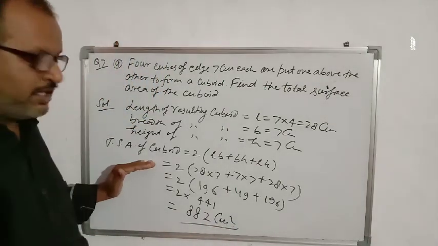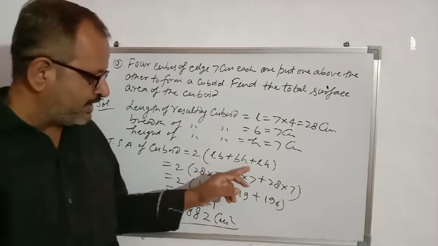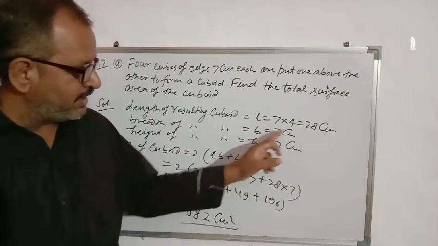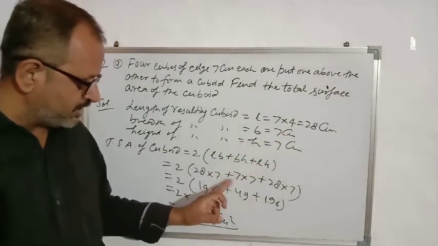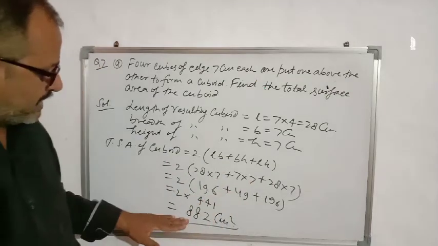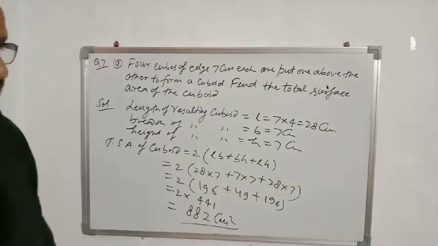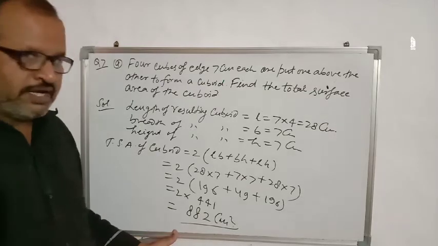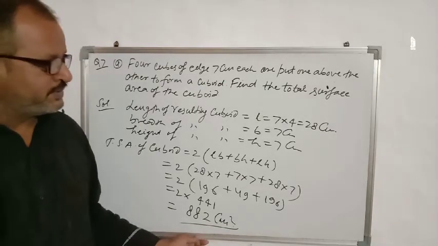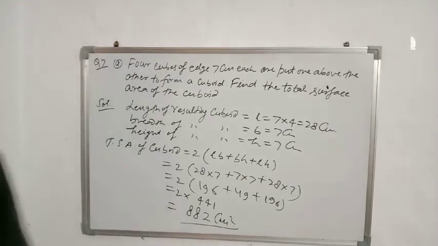So total surface area of cuboid is 2 into LB plus BH plus LH. Length is 28, breadth is 7, height is 7. Put these values and simplify it. We will get the answer. Total surface area is 882 centimeter square. Next question. See question number 9.